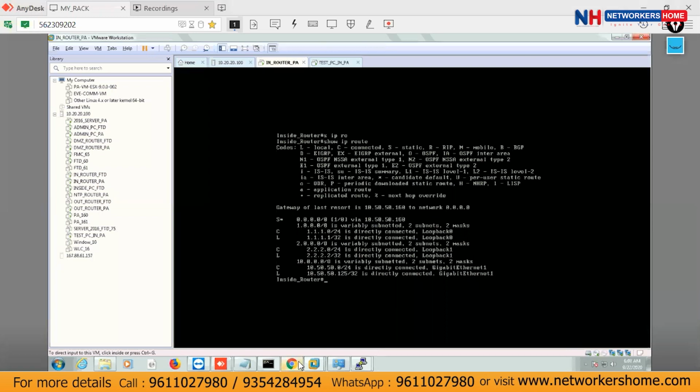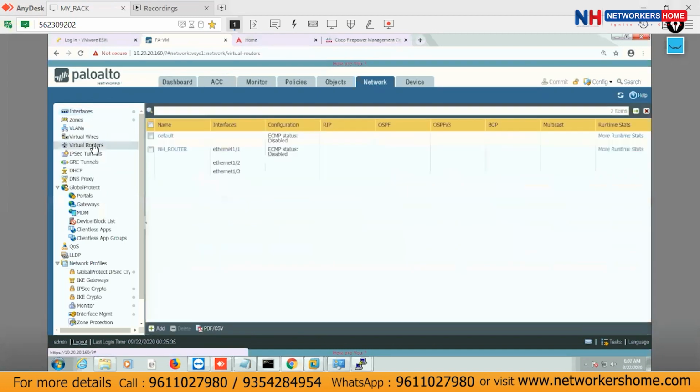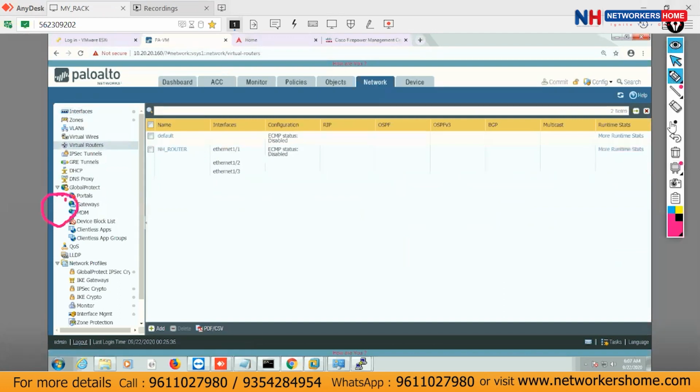So go to the Palo Alto now, open your Palo Alto GUI and go to the virtual router, because we have to add the routes into my routing table there, okay? And what is my routing table? NH router is my routing table. So let's go inside. You can see here, these are some configurations about RIP, OSPF, OSPFv3,